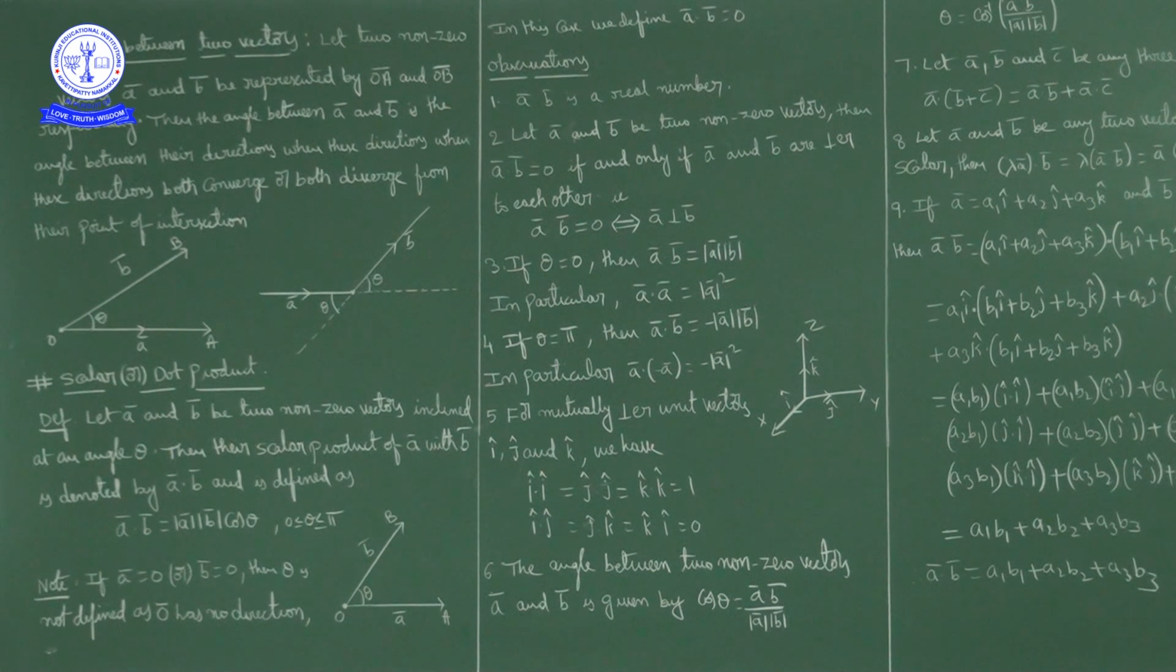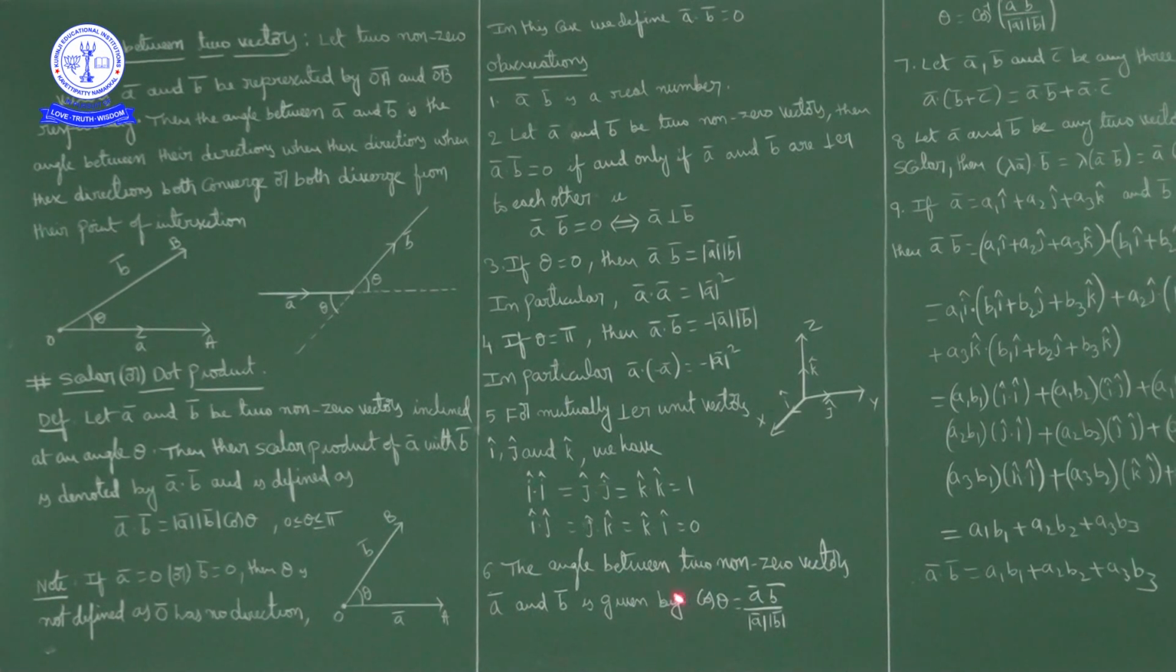Okay, next point. The angle between two non-zero vectors A bar and B bar is given by: we have A bar dot B bar is equal to mod A mod B cos theta. So cos theta is equal to, writing this term on this side, A bar dot B bar by magnitude of A bar into magnitude of B bar. Okay, the angle between two non-zero vectors A bar and B bar is given by cos theta equal to A bar dot B bar upon magnitude of A bar into magnitude of B bar.